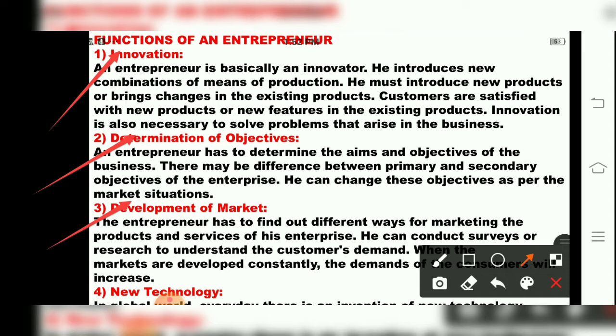Regarding the production and services, regarding the demand and supply of the product, whether customers are happy with their product or not, what change they want, what are the customers' complaints. These things the entrepreneur should keep in mind regarding their production. They should have the knowledge of marketing. They should have the knowledge of their product, whether the product is of good quality and they are providing it in better quantity to the market.